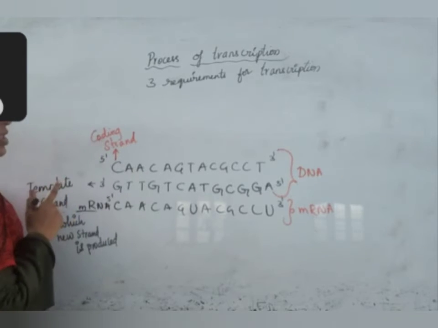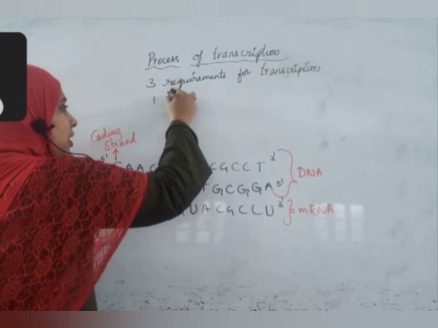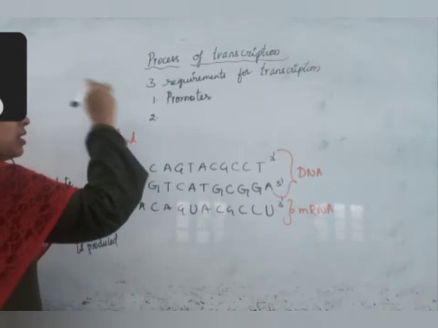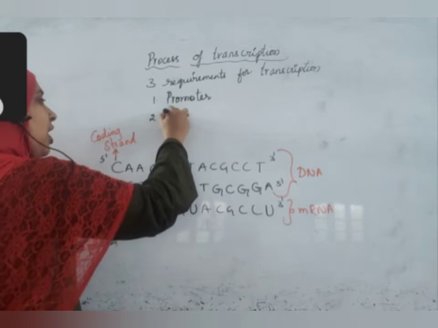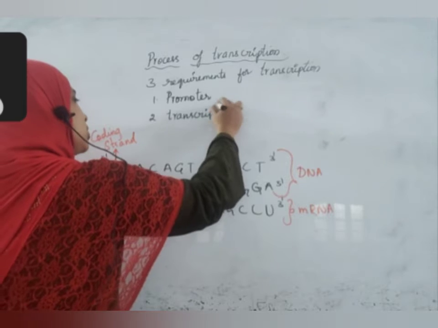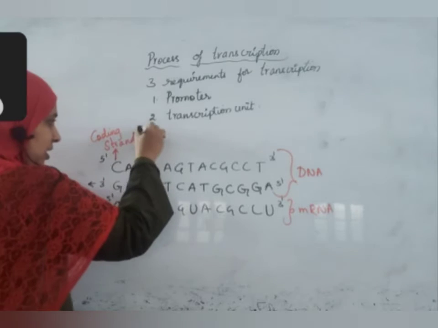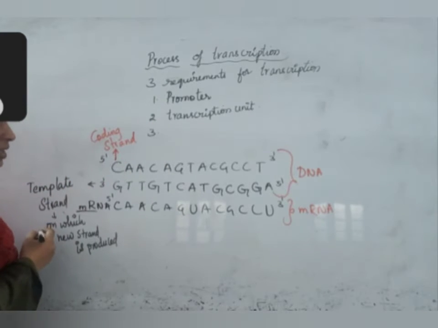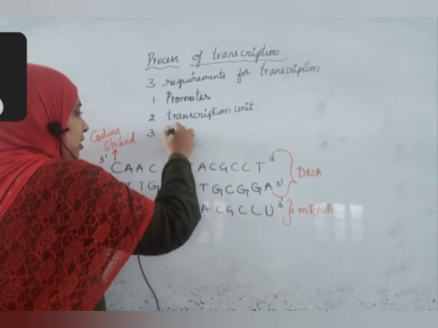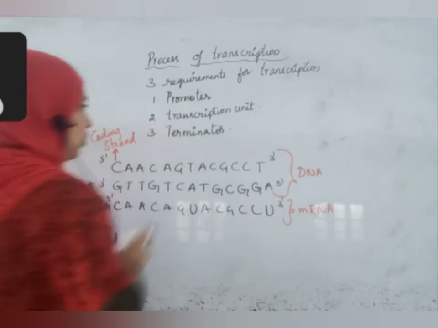Three requirements for transcription. First one is promoter. Second one is transcription unit. Third one is a terminator. What is this?